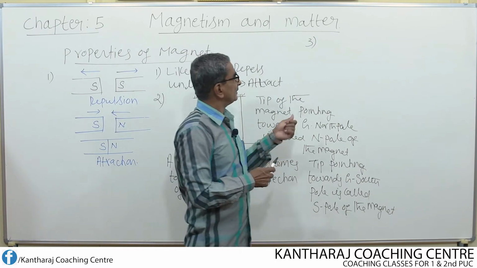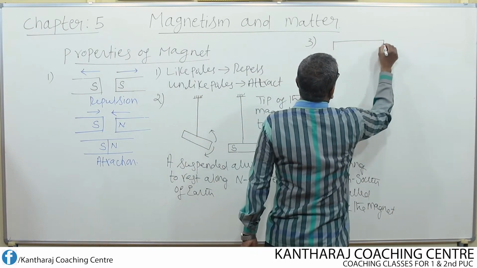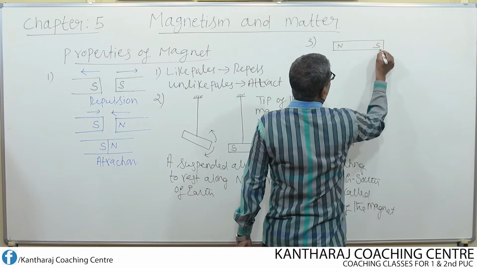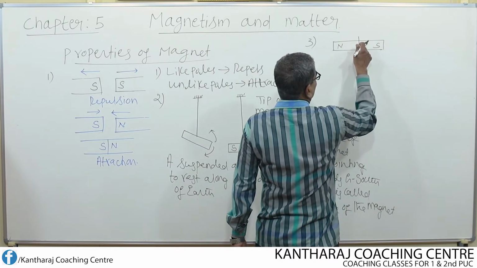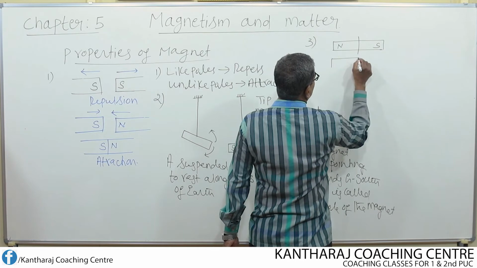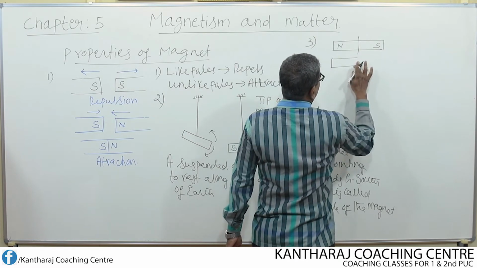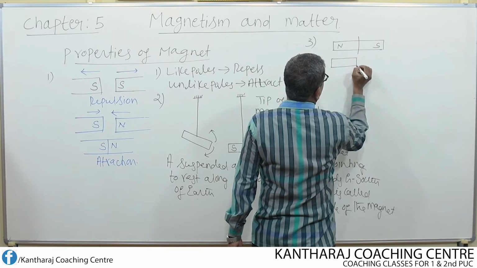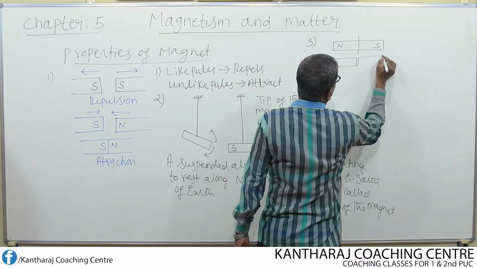What does it mean? Suppose this is a bar magnet, this is the north pole and south pole. Okay, now if I cut this exactly at the center, now this portion becomes one magnet, and this portion becomes another magnet.